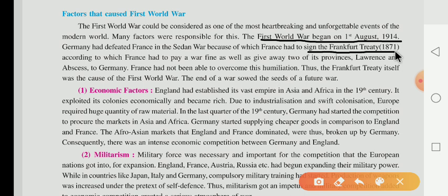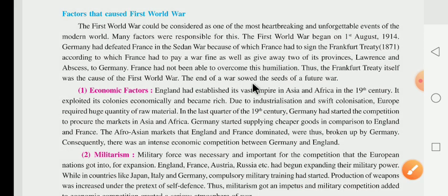According to this treaty, France had to pay a war fine as well as give away two of its provinces to Germany, Lorraine and